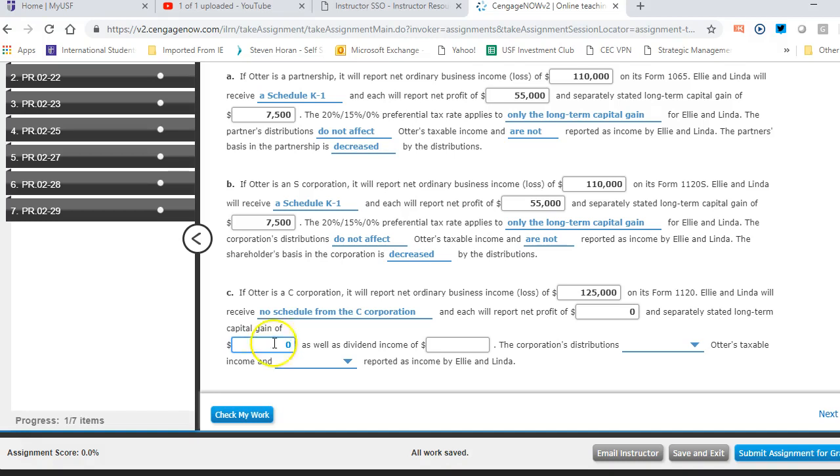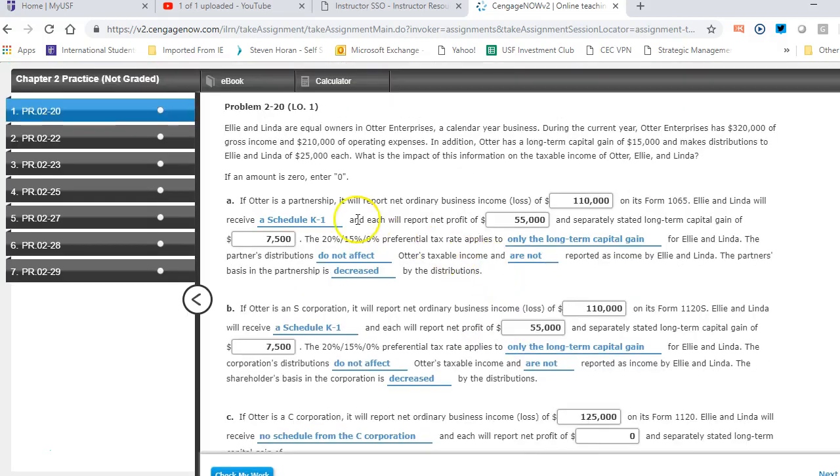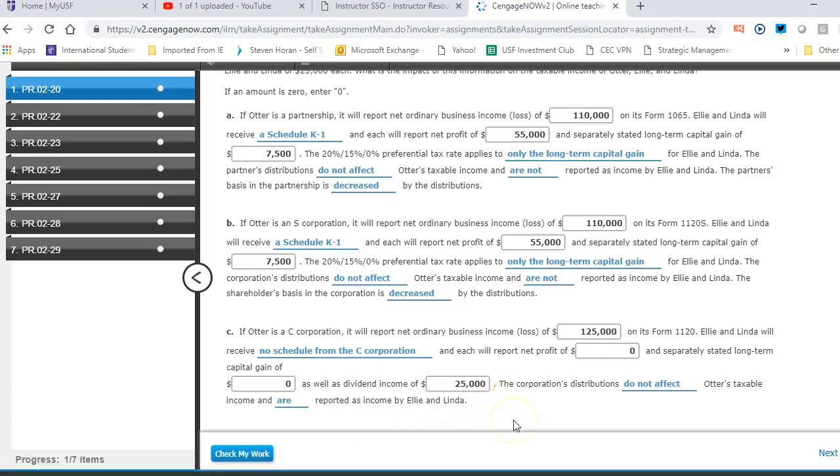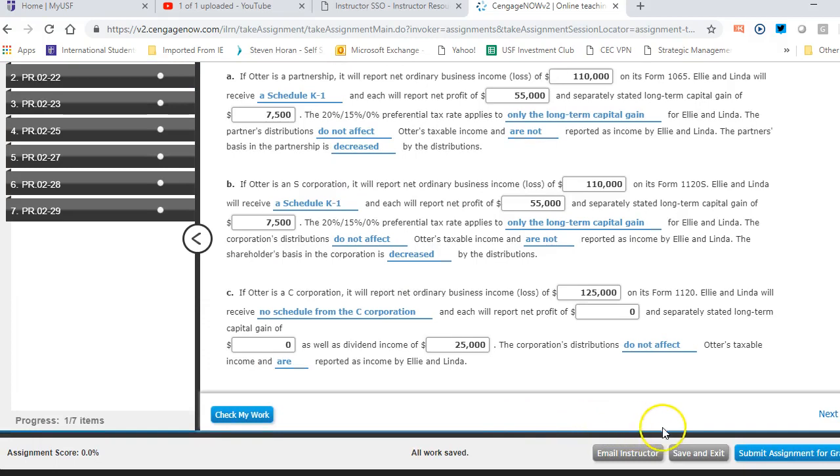No dividends were paid, so don't worry about that. And then let's see. Well, I'm sorry, I got that backwards. 25,000 worth of dividends are paid. They each received 25,000. Now it's dividends. Okay, so that distribution as a C corp now becomes a dividend. The distributions do not affect taxable income and are reported as income by Ellie and Linda. So now they receive a dividend. Okay, so that's the difference between the three.